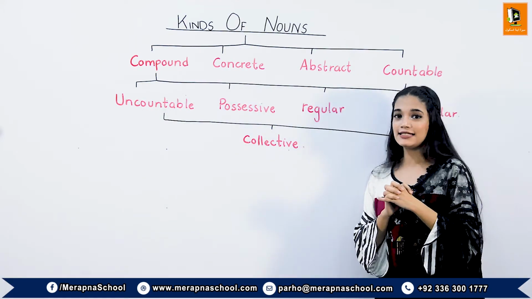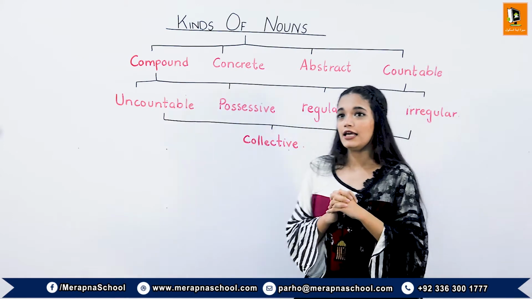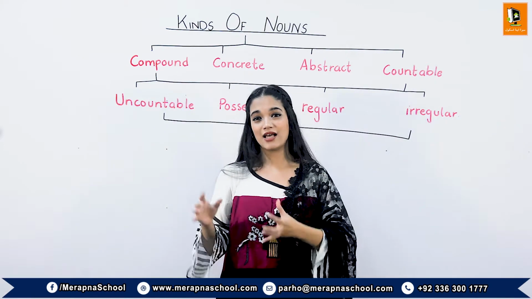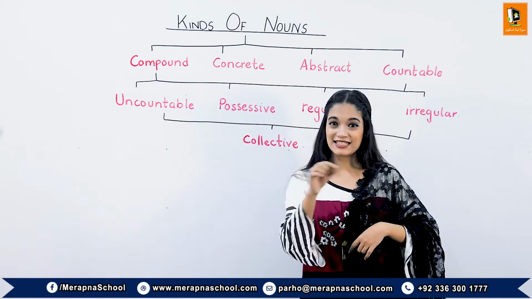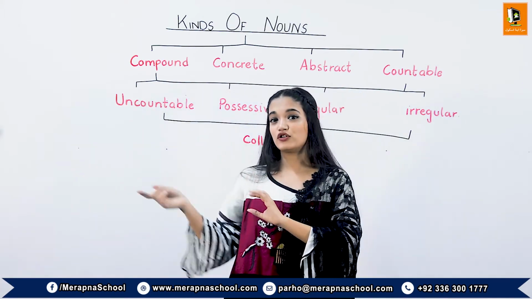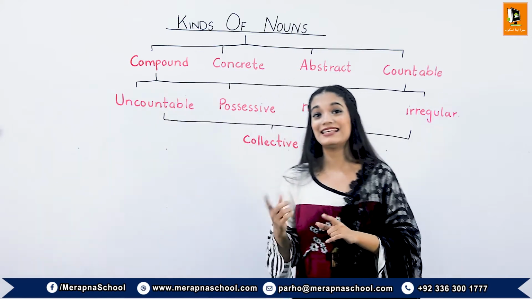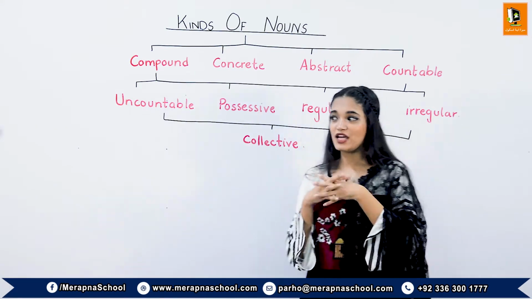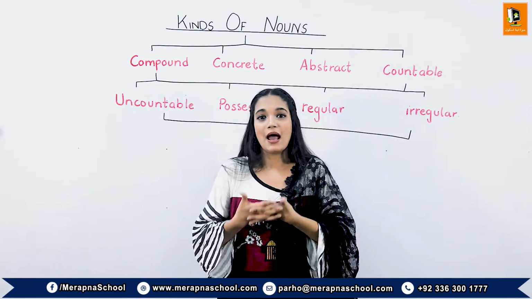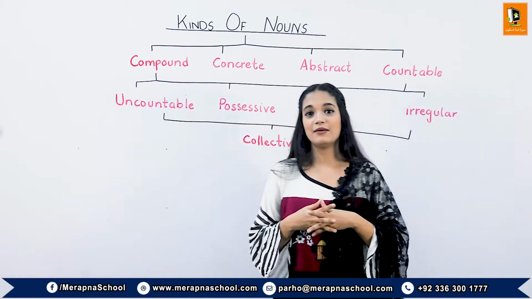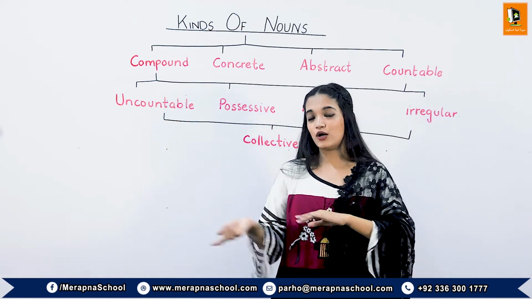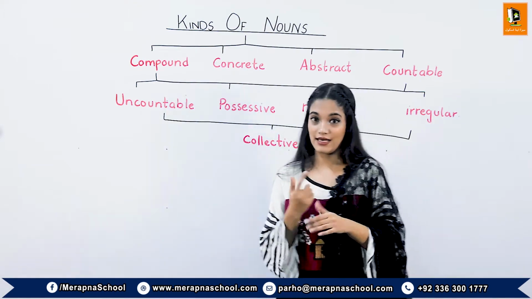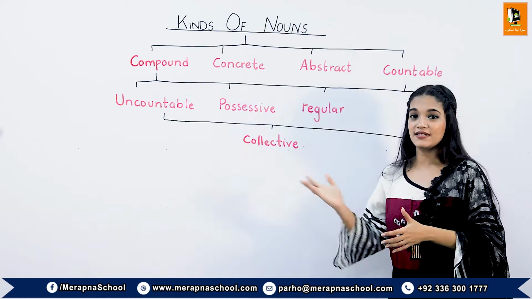Like in a sentence I mention, it is cat's water. I have mentioned cat and water, so the owner of the water is the cat. If I mention my pen, I am mentioning my and pen, and the ownership of the pen is mine. So these are the possessive nouns.